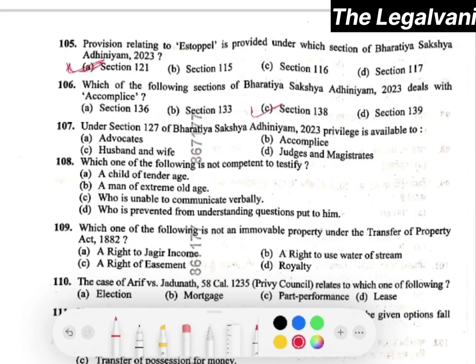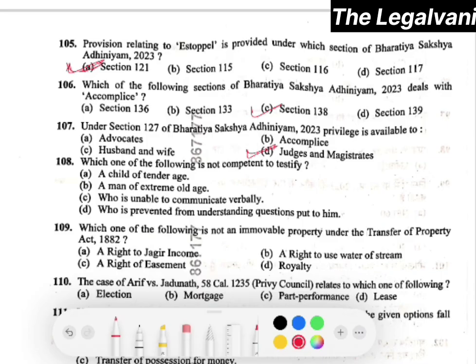That's option number C. Question number 107. Under section 127 of BSA 2023, privilege is available to. The right answer would be judges and magistrate. That is option number D would be the correct answer.